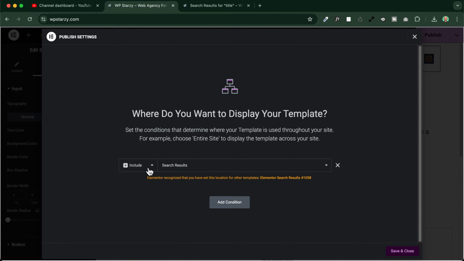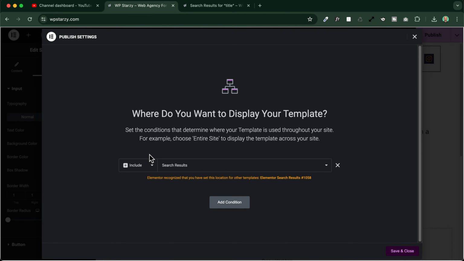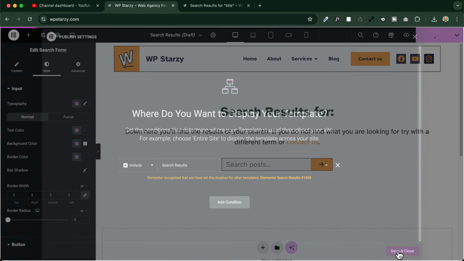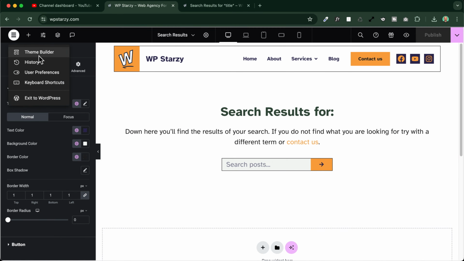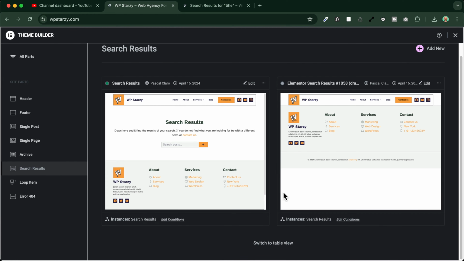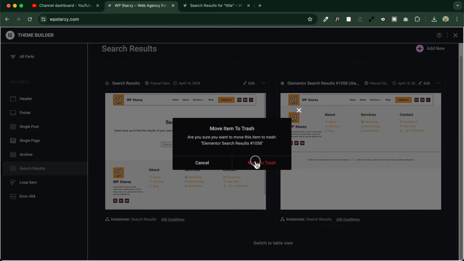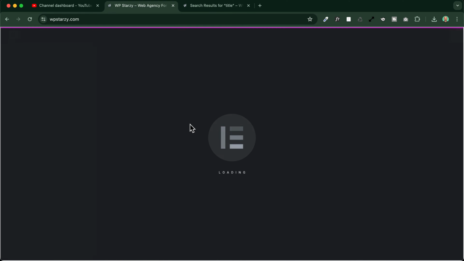Now, as you can see here, this will be displayed automatically in my search results page, which is exactly what I want. If you have some messages like this, it means that you already have set up a search results page, and so you need to delete the other one or disable that. I will just save. I will enable my theme builder, and I will go and search for the search results templates. As you can see here, there is just another one. I will just need to get rid of this one, which is not the one that I'm using. I will go back now to my search results page.